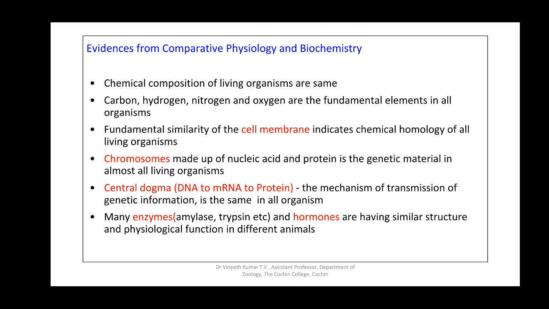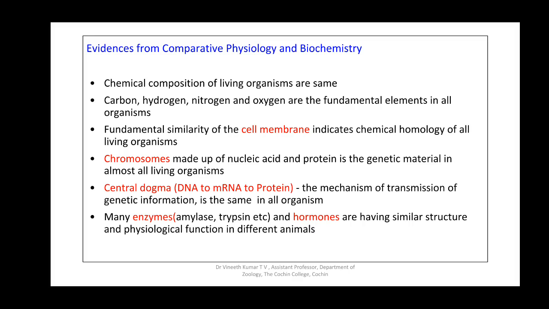Coming to the transfer of genetic information inside the cell, which is usually referred to as the central dogma, the transfer of messages from the DNA to mRNA and then to a protein is the same in all organisms.